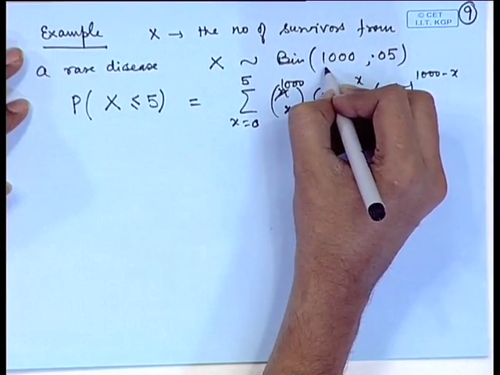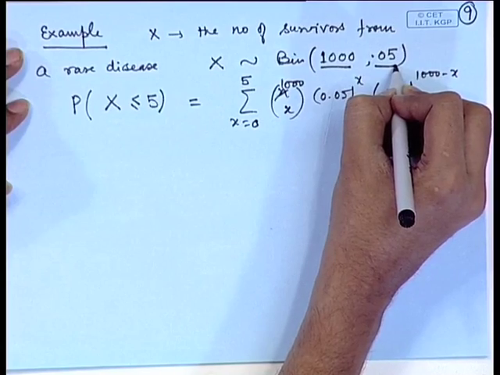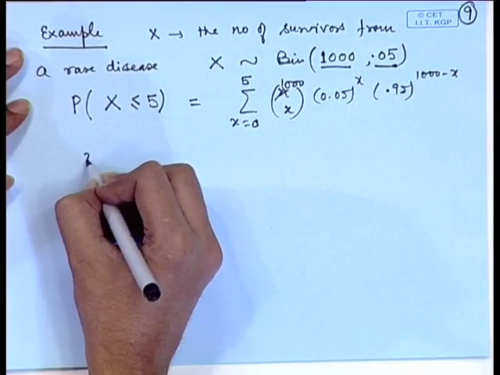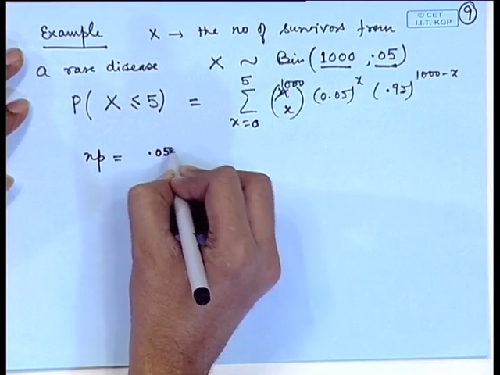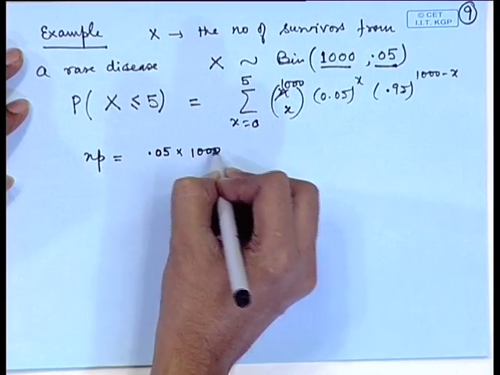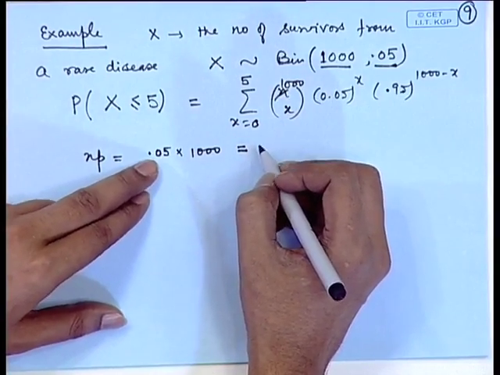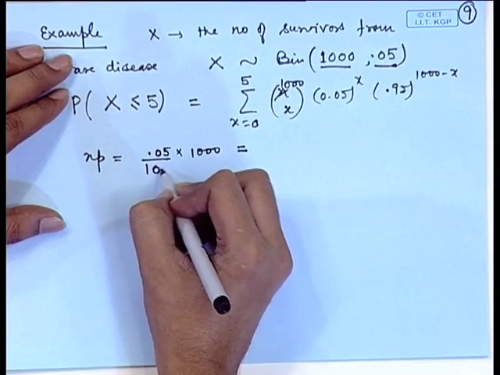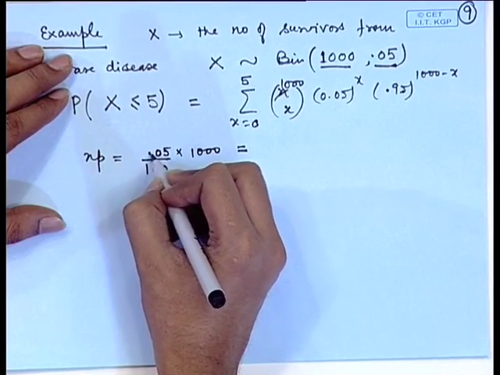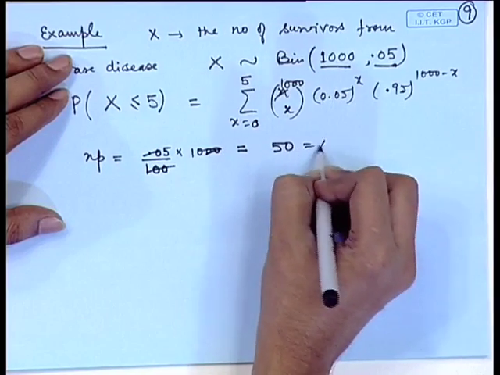However, here if we observe, n is large and p is small. So, here n p, that is 0.05 into 1000, can be considered as 50, that is lambda.